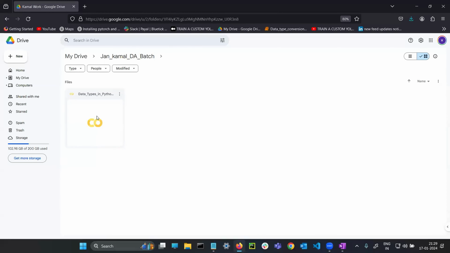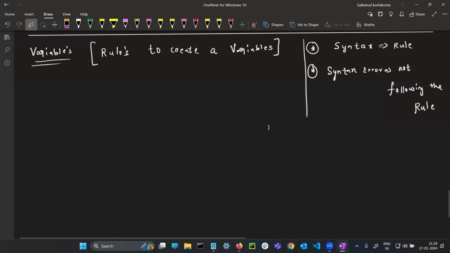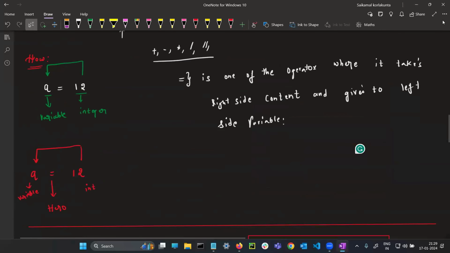See this file. If you double click the file in your drive, it will open in your Google Drive. Okay. So next, sir, whatever theoretical stuff you wrote, what about that?